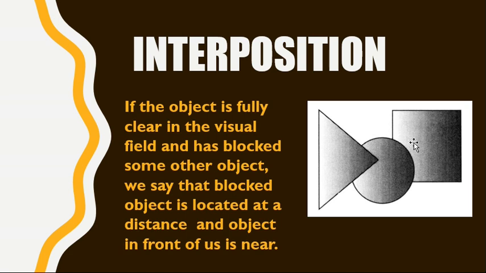So this monocular cue, interposition, says that whenever an object is blocked, it seems to be distant from us. And the object which is in front of the other stimulus, or at the front of the visual field, will be seen as a nearer one.